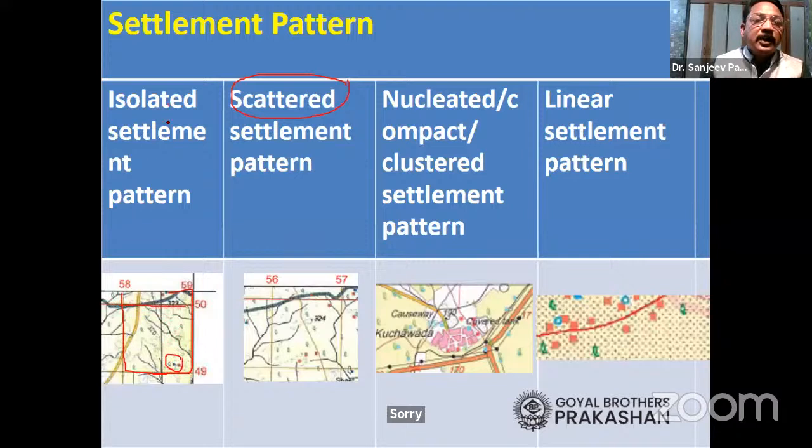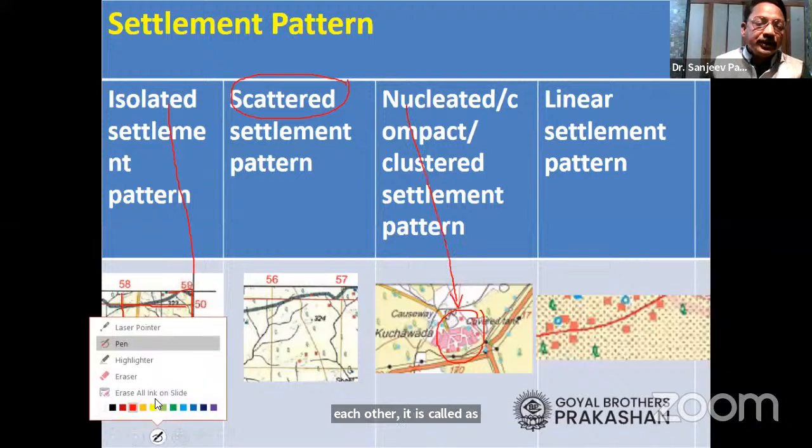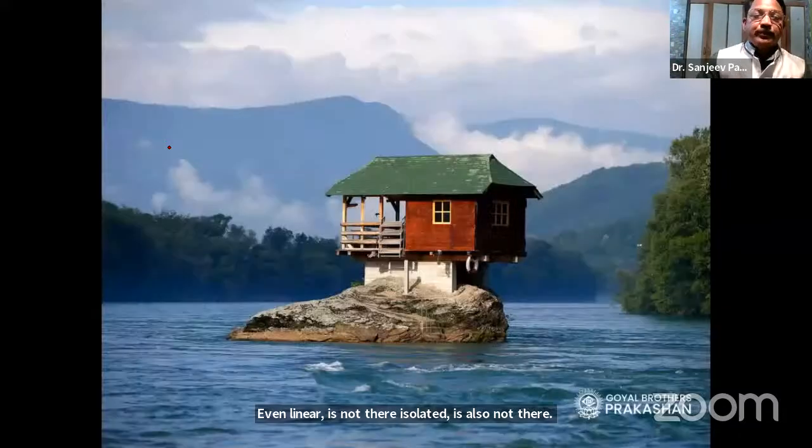It is called isolated settlement pattern. And when the houses are close to each other, it is called nucleated settlement pattern. In this year's examination, we have only scattered and nucleated settlement pattern. Even linear is not there. Isolated is also not there in the 2023 exam.